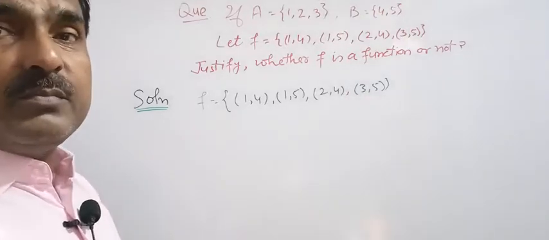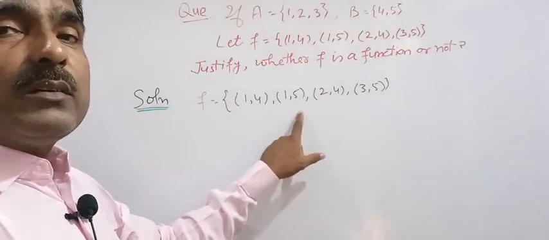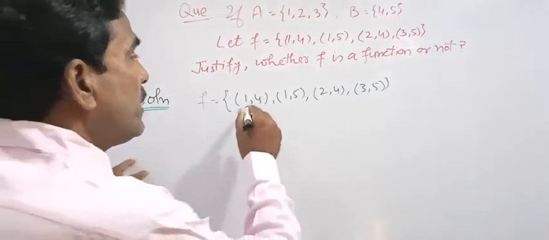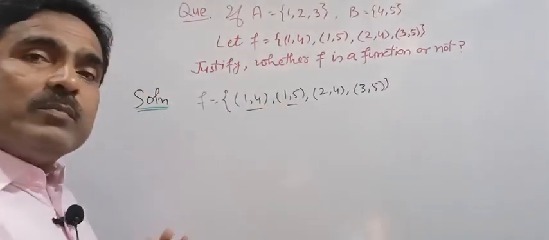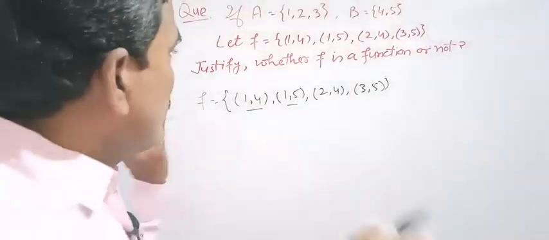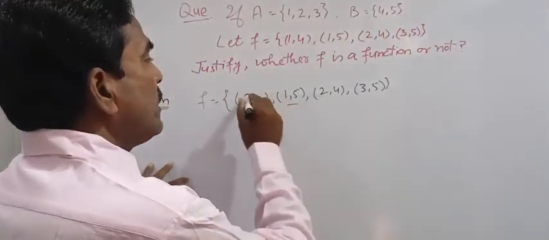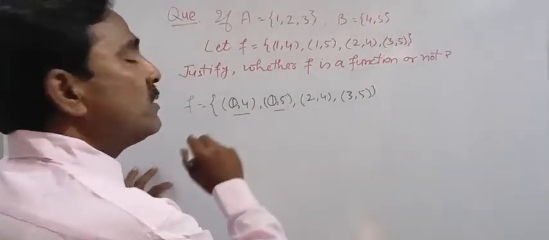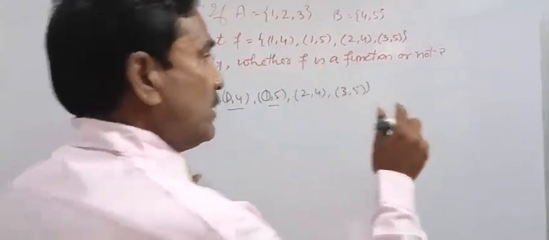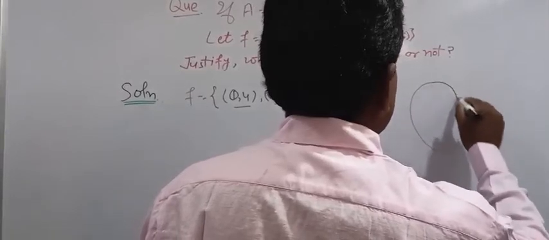You know well, if in ordered pairs the first component of the ordered pair is the same, then that relation will not be a function. You see, in (1, 4) and (1, 5), here is 1, here is 1, that is the same. So this relation F is not a function. Now we will try by figure.